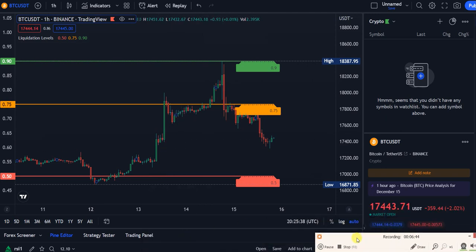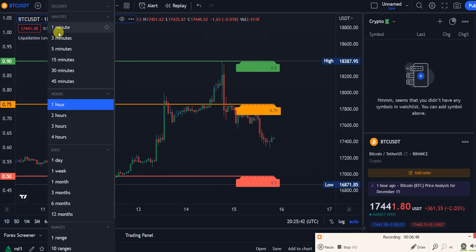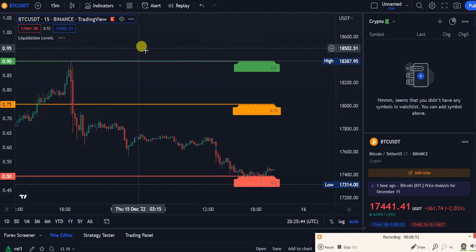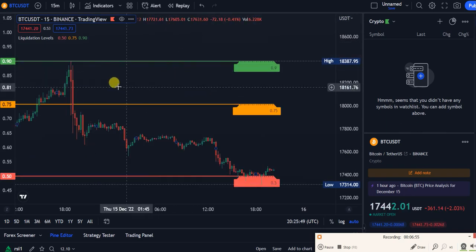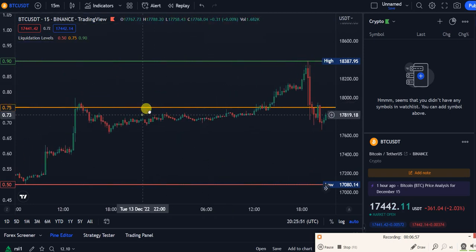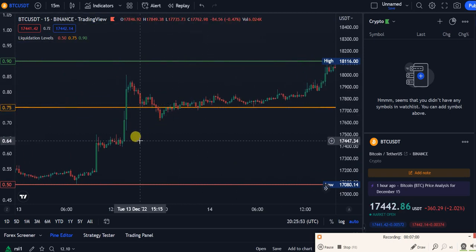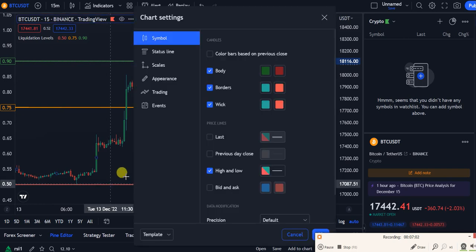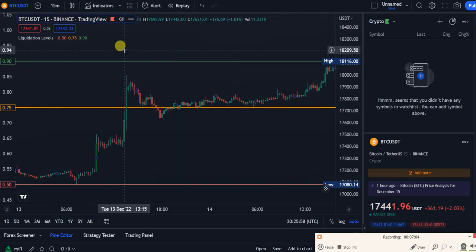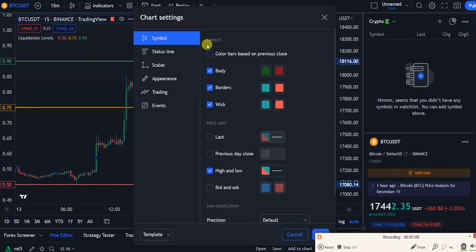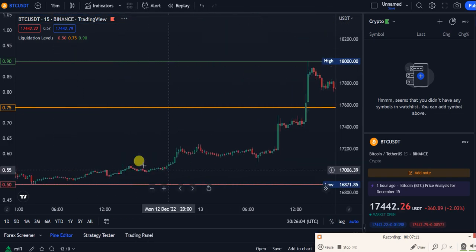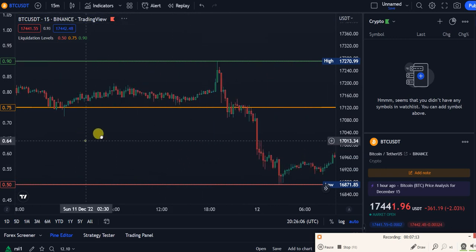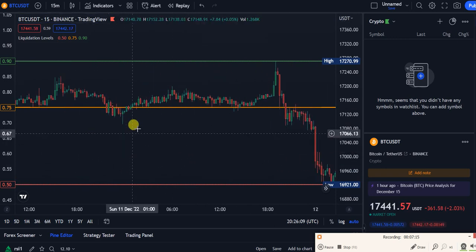Okay, so let's see what we got. Let's start with Bitcoin. Let's go to the 15 minutes level, because a lot of you guys like to gamble. You just sit on the screen. Let's see how accurate it is. Can I change the settings in here? I don't think I can even change the settings, so it's interesting. Good to know. Let's say we go a week back. It's 15 minutes, so it's not a big deal.